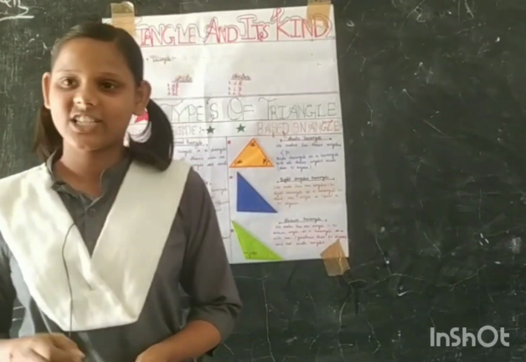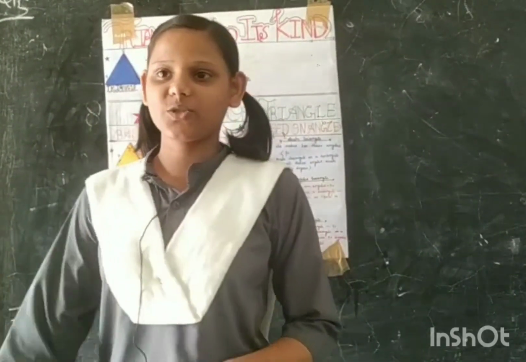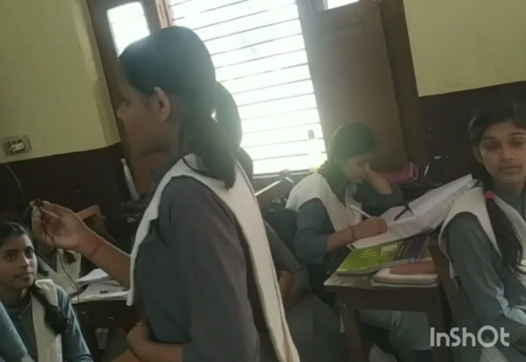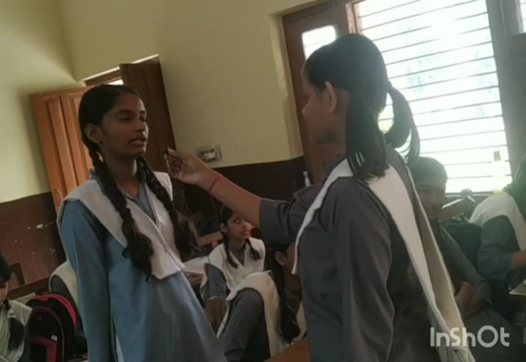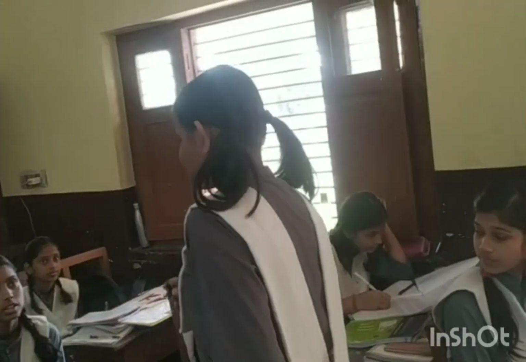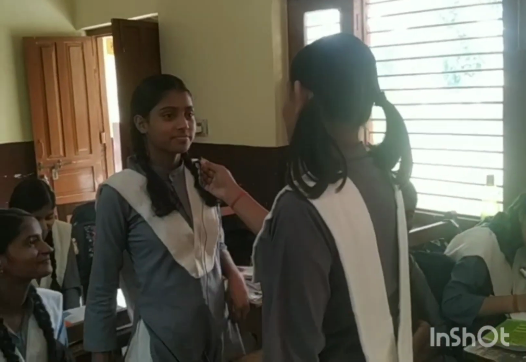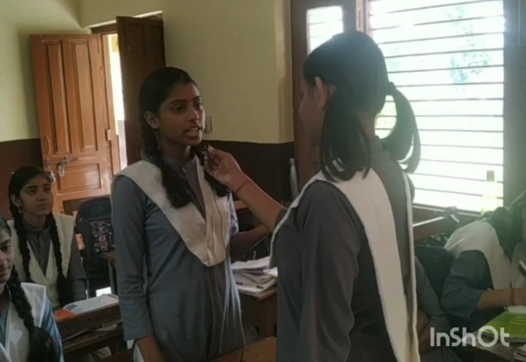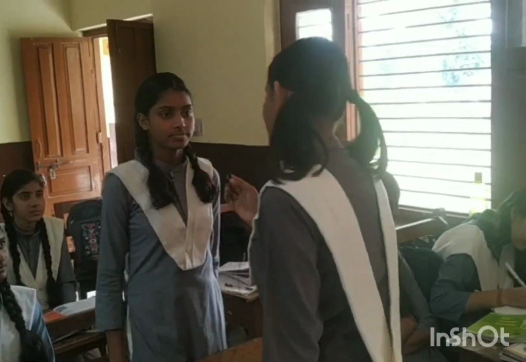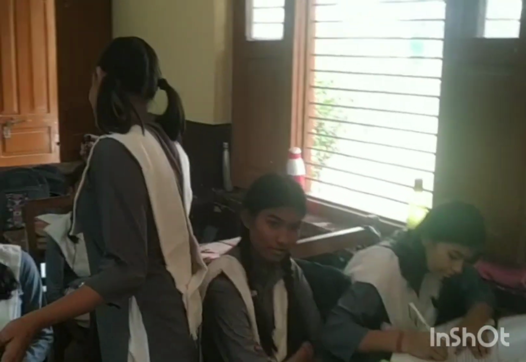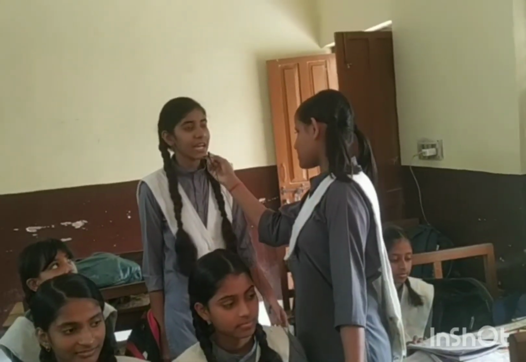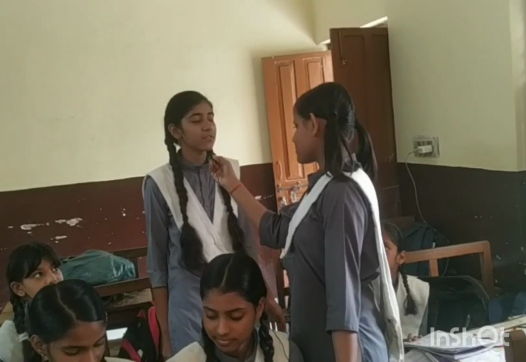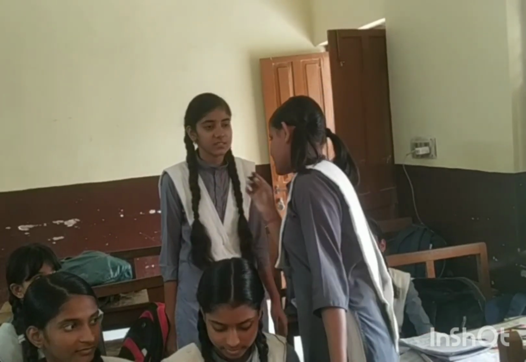This is my presentation topic, and I ask questions to the students of class 6. Suman, stand up. What is an equilateral triangle? A triangle in which all sides are equal is called an equilateral triangle. Sit down. Jyoti, stand up. What is a scalene triangle? A triangle in which all three sides are different is called a scalene triangle. Sit down. Aditi, stand up. What is an isosceles triangle? A triangle which has two sides equal and one side unequal is called an isosceles triangle. Good. Sit down.